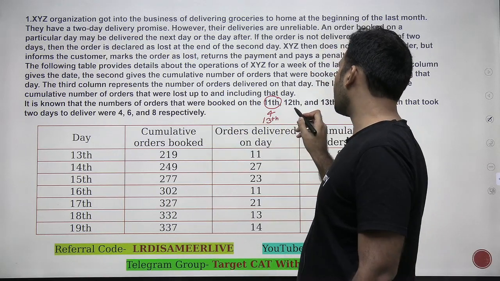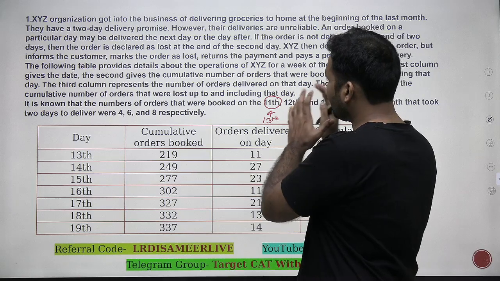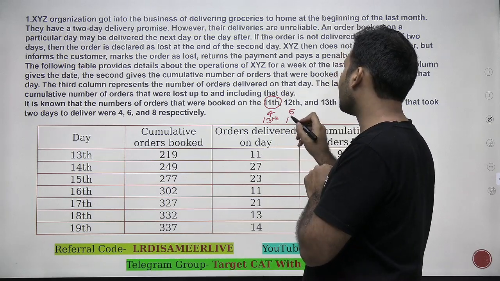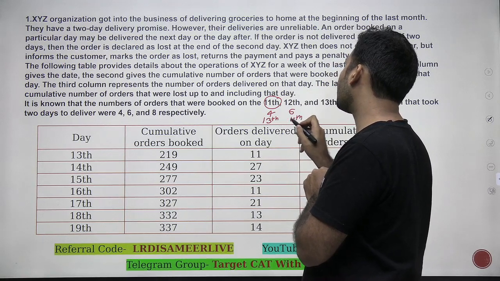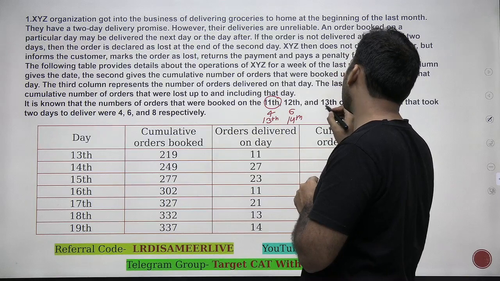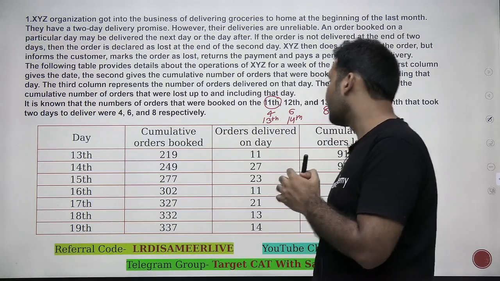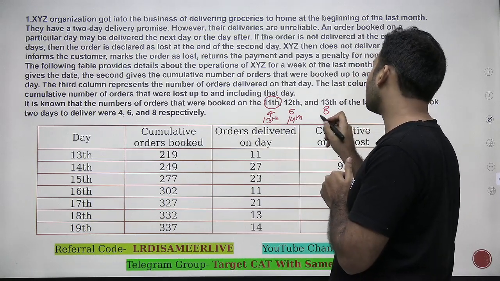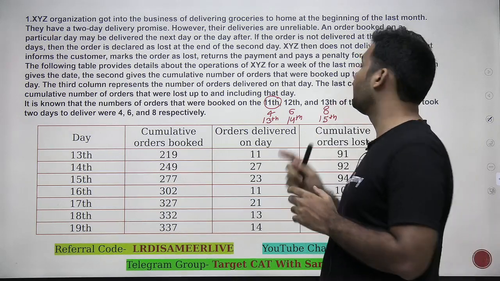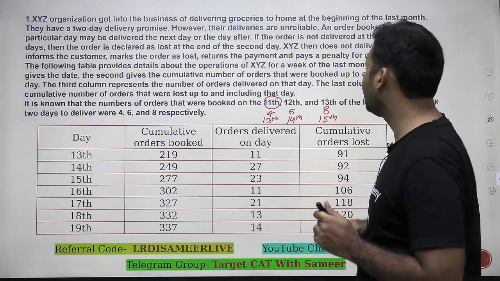There's 6 such orders which I am placing on 12th, but they are taking 2 days to deliver. So that means these 6 orders must be delivered on 14th of that month. 8 orders have been placed on 13th and it takes 2 days to deliver. So can I say that on 15th these 8 orders have been delivered?